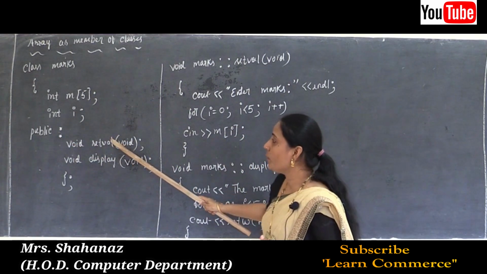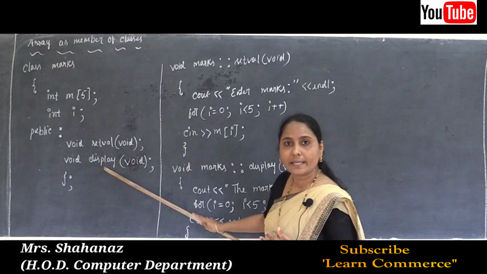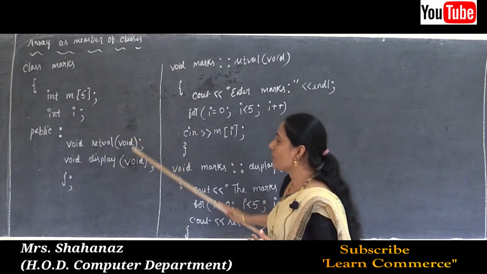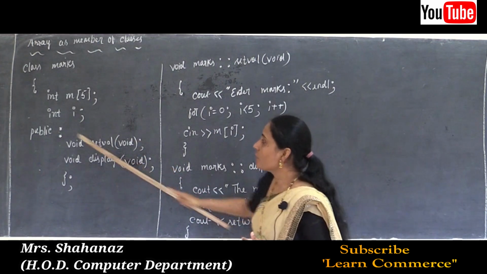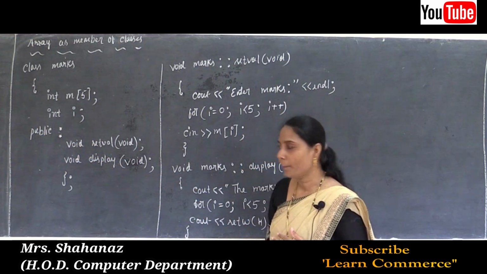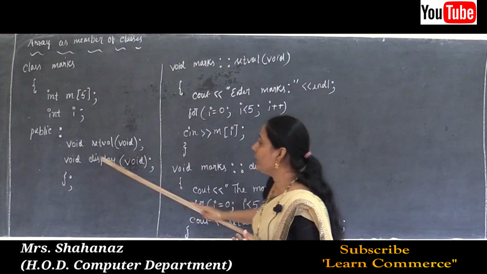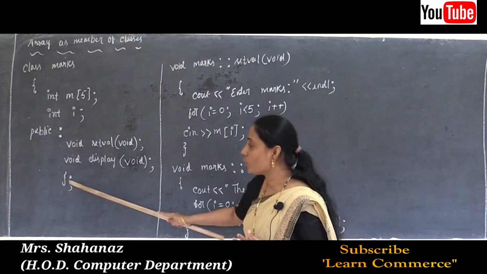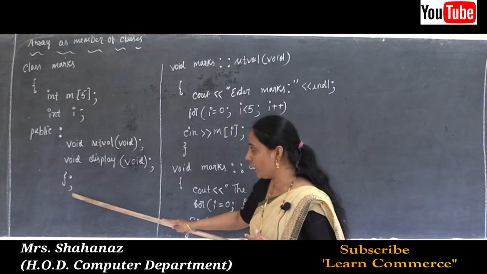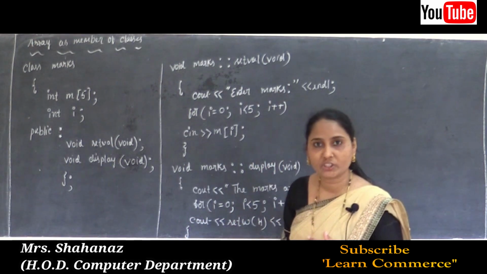Public: two member functions, one is setval, the second one is display. No arguments, so void and void. So it is declared using the access specifier public, void setval void, void display void. Then closing of the curly bracket and semicolon. So this is the end of the class definition.